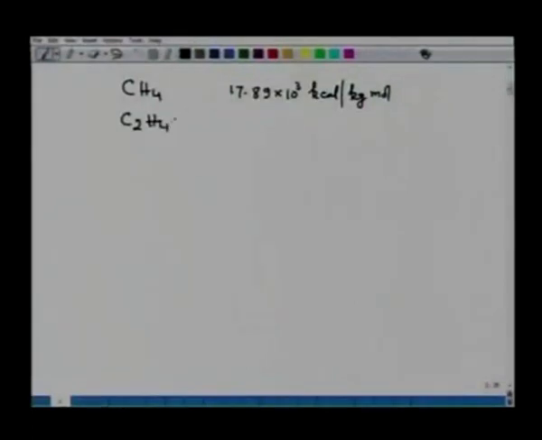So, 17.89 into 10 to the power 3 kilocalorie per kg mole is the heat of formation when carbon reacts with hydrogen and it forms methane. C2H4, note its value is minus 12.50 into 10 to the power 3 kilocalorie per kg mole.